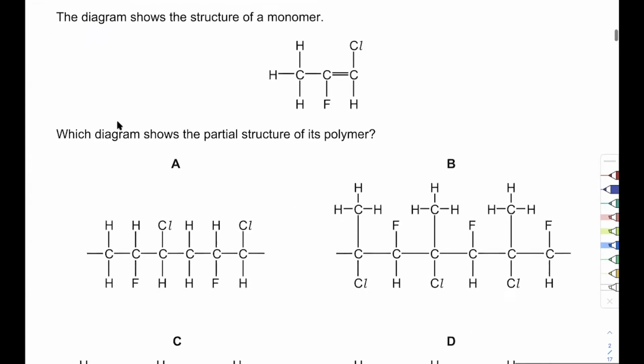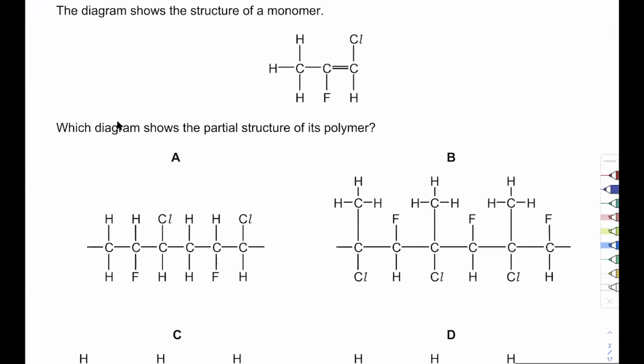Moving on. The question shows the structure of a monomer. Which diagram shows the partial structure of its polymer? Okay, so the first thing, whenever you see this, how do you draw polymers for double bonds? So here's what you should do. Write the double bond like that. This is your standard structure, okay? Now convert this thing, whatever you have, into this form. So if I look at this carbon, it has a chlorine here, a hydrogen here. If I look at this carbon, it has a fluorine here, and whatever is left over, combine it all.